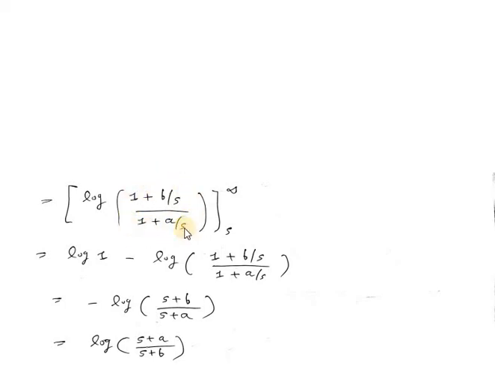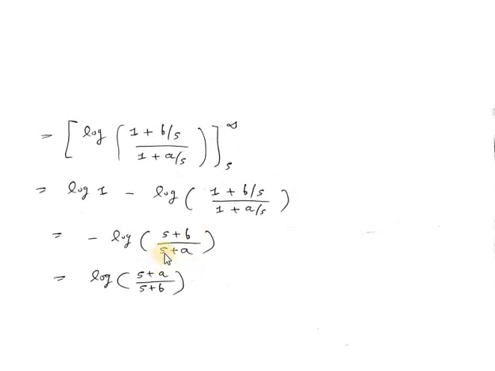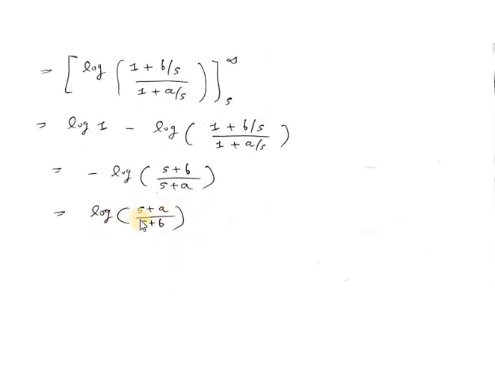If we simplify this, then here we will get log 1 minus, for the lower limit we will replace s by s, so we will get the same log of (1 plus b divided by s) whole divided by (1 plus a divided by s). Now we know that the value of log 1 is 0. So this can be written as minus log (s plus b) divided by (s plus a), and this can be written as log (s plus a) divided by (s plus b). So this is our final answer.